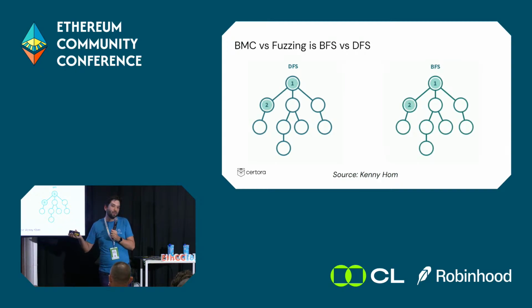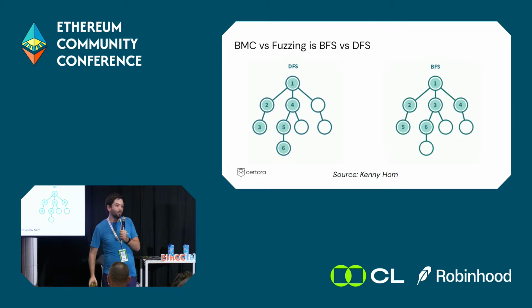Another analogy to understand it is that fuzzing goes deep. It's like DFS. I'm going straight ahead, going 15 functions deep, then starting all over again. That's not how bounded model checking works. Bounded model checking first checks all the states that I can reach with 1 step, then all the states that I can reach with 2 steps, and so on and so forth.